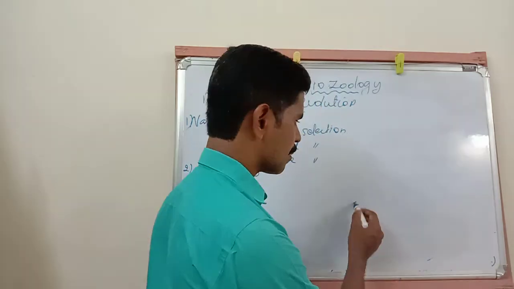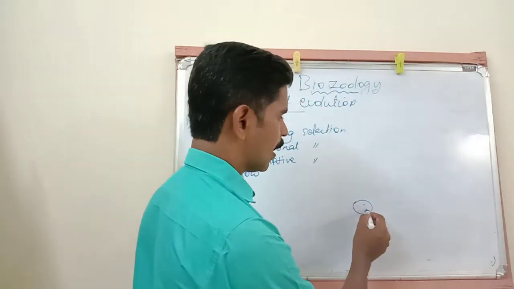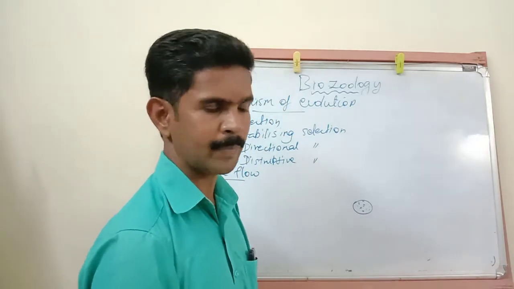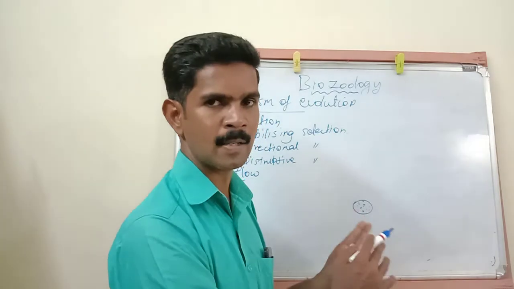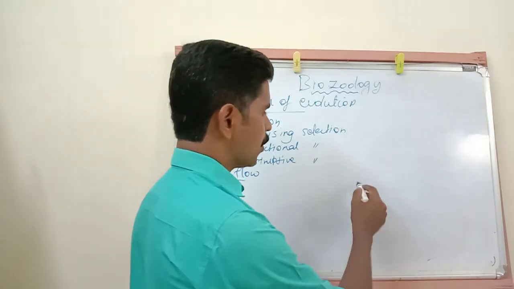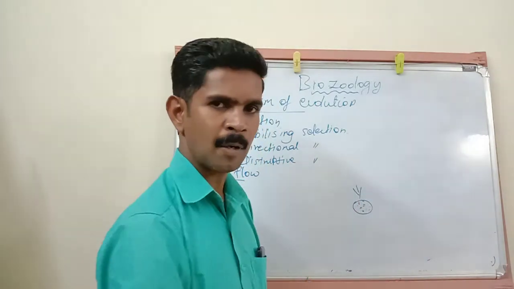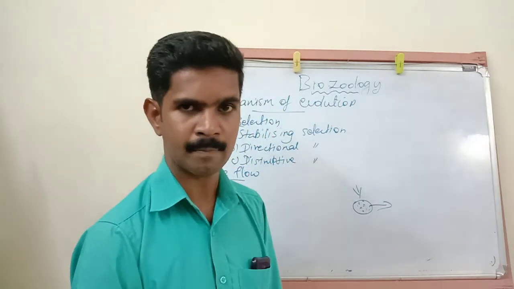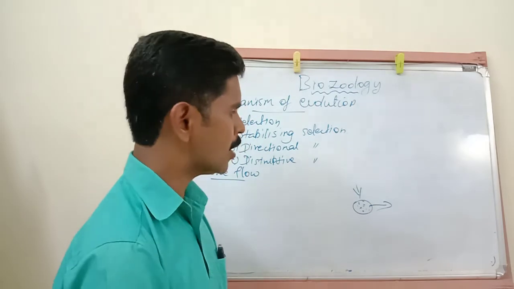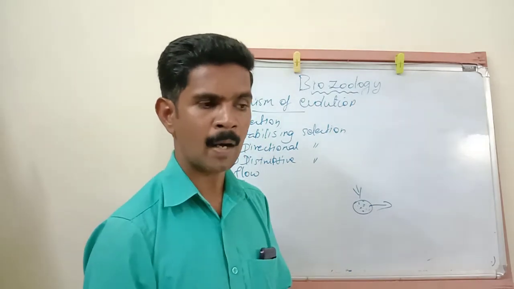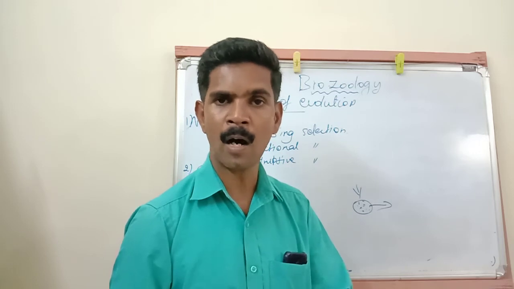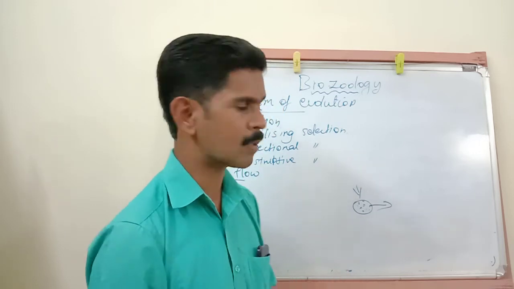Just imagine it's a tiger population with 100 tigers. Suppose one tiger enters this population. Sometimes one tiger can leave this population. So movement of genes through gametes, or movement of individuals into or out of a population, is called gene flow.